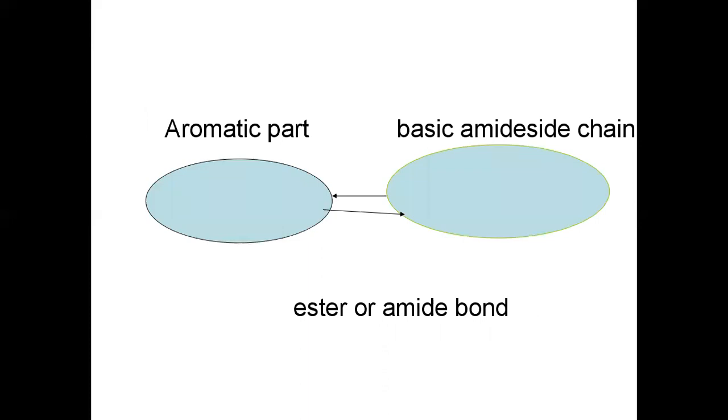In the structure of these local anesthetic agents, there is an aromatic part, which is lipophilic, and a basic amine chain. These two are linked by an ester or amide bond, except benzocaine, which doesn't have any amine chain.